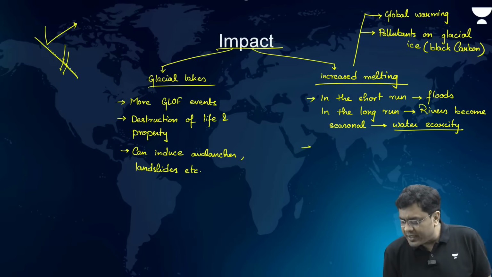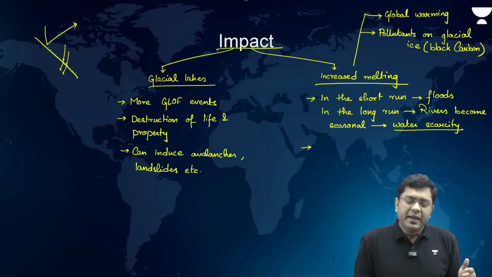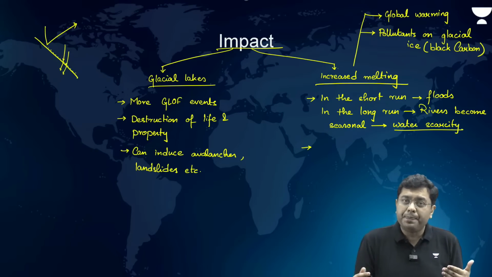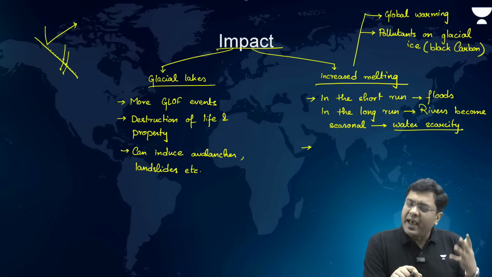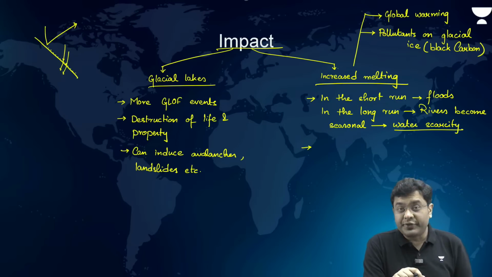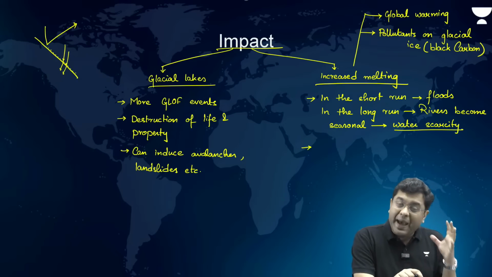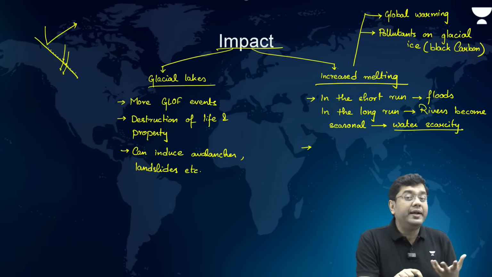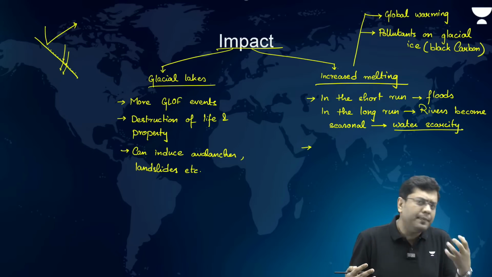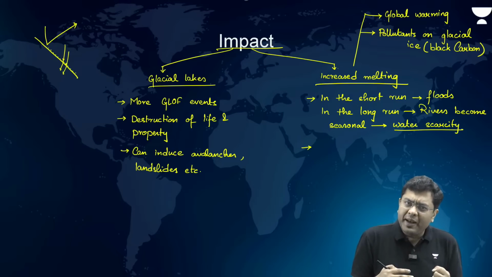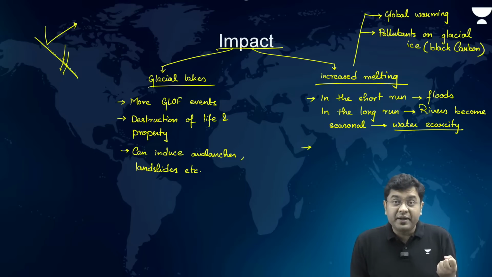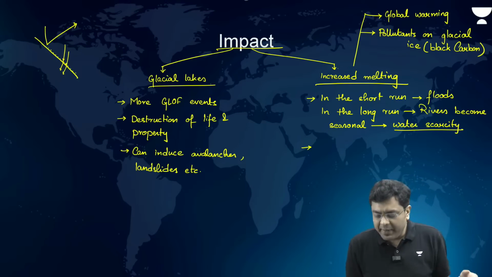Other than that, another major impact is that when the glacial ice completely disappears or when the rate of melting is high, the ice will start to thin out. As a result, the bare rocks of the mountains will be exposed to sunlight. Now the barren rocks will absorb more sunlight as compared to ice. Ice, being whitish in appearance, will reflect sunlight and absorb less. So when you absorb less, temperature is low. But the bare rocks, darker in appearance, will absorb more sunlight. So the temperature will be high.